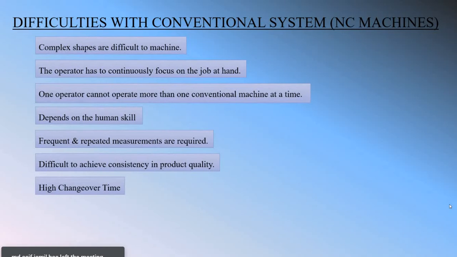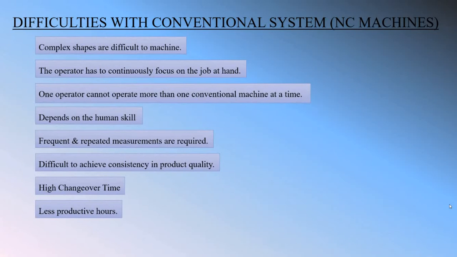And the next one is high changeover time. Yes, exactly, the high changeover time in a lathe machine. And the next one is fewer productive hours. If there is high changeover time, then the productive hours are very few. And the last one is that more scrap is generated. If the accuracy and precision depend on human or operator skill, more scrap is generally generated. Okay, so let's see the next slide.